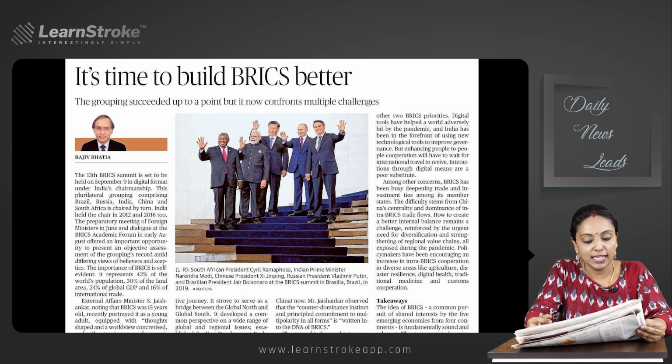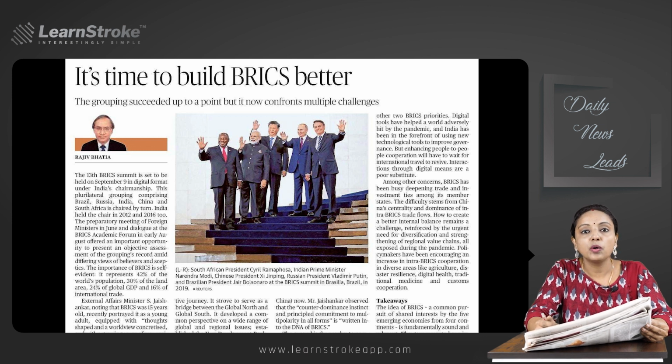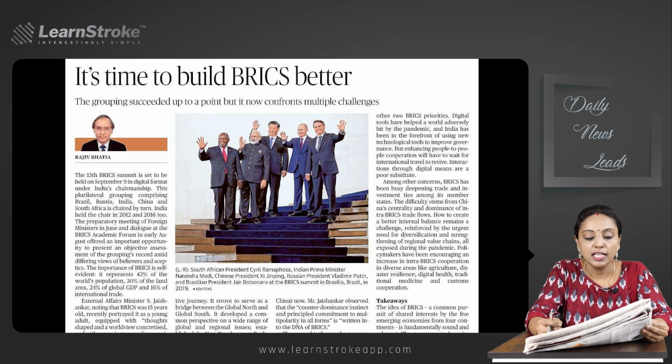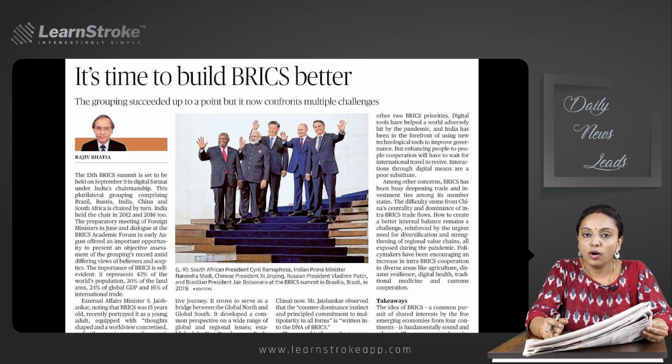Have a thorough reading regarding that. And the contingency reserve arrangement. Okay, try to find out what it is. And this article has outlined 4 major priorities of India regarding this summit. So take note of all those 4 priorities because it is very important both from the organization point of view and also from the international relations perspective.